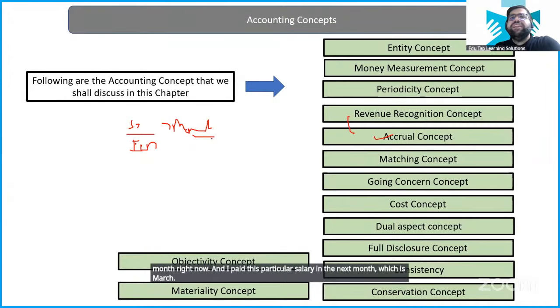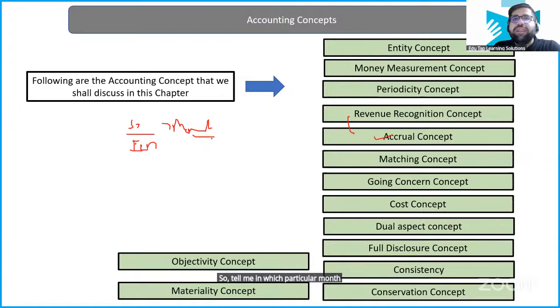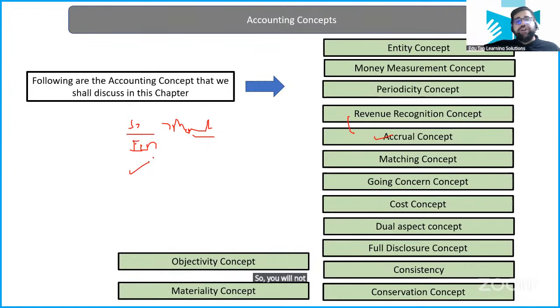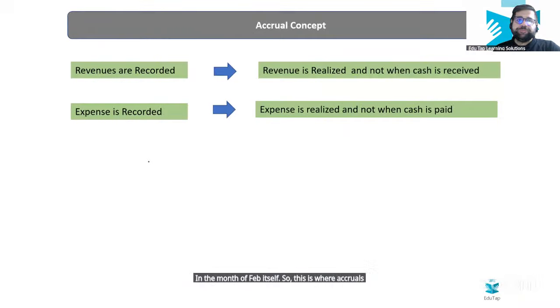So tell me, in which particular month will I record the transaction, in the month of Feb or in the month of March? Yes, you will record in the month of Feb itself. Why? Because your obligation to pay arises in this particular month itself. So you will not record in March. You will record the salaries which were due in the month of Feb itself. So this is where accrual helps you.